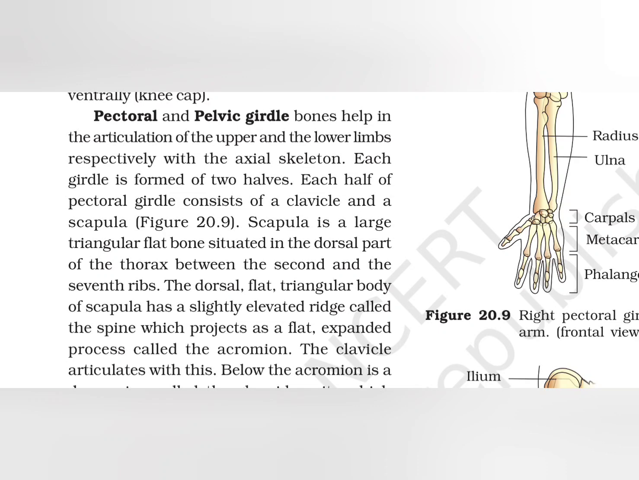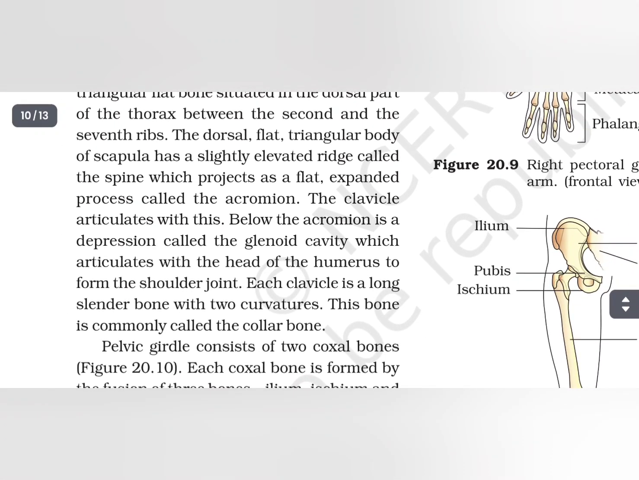Pectoral and pelvic girdles bones help in the articulation of the upper and the lower limbs respectively with the axial skeleton. Each girdle is formed of two halves. Each half of pectoral girdle consists of a clavicle and a scapula. Scapula is a large triangular flat bone situated in the dorsal part of the thorax between the second and the seventh ribs. The dorsal flat triangular body of scapula has a slightly elevated ridge called the spine, which projects as a flat expanded process called the acromion. The clavicle articulates with this.